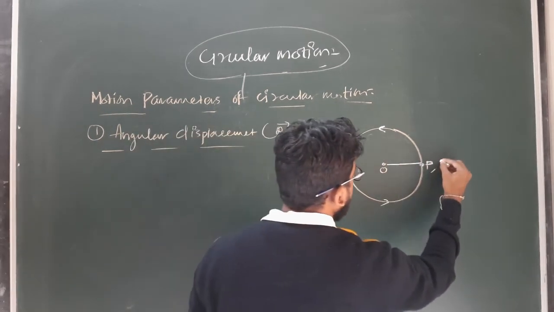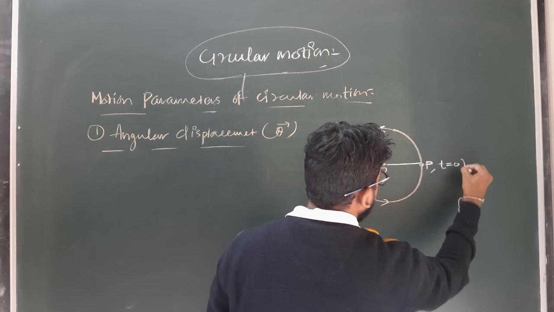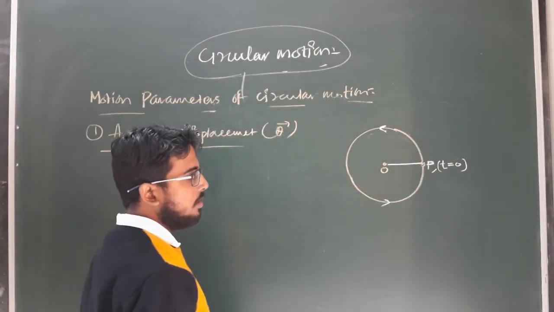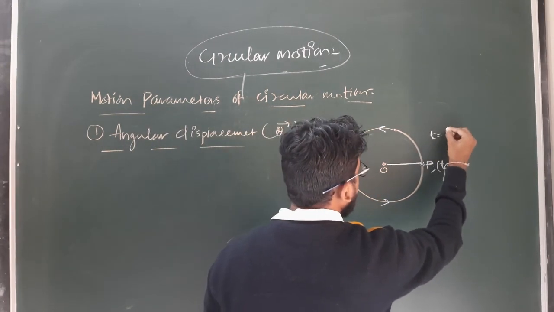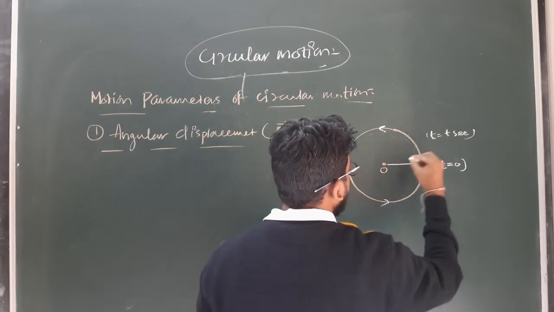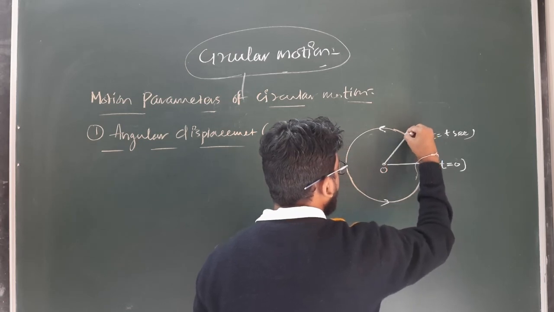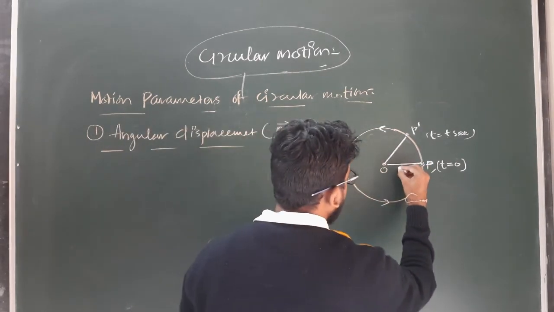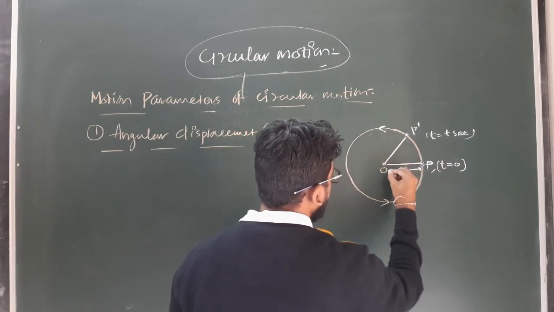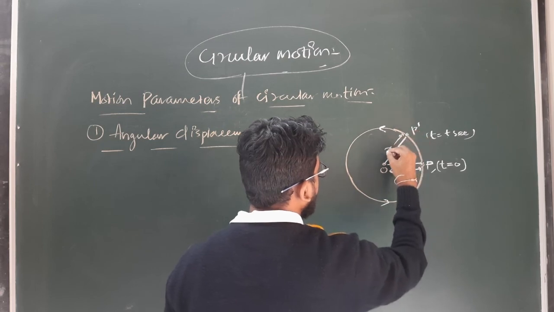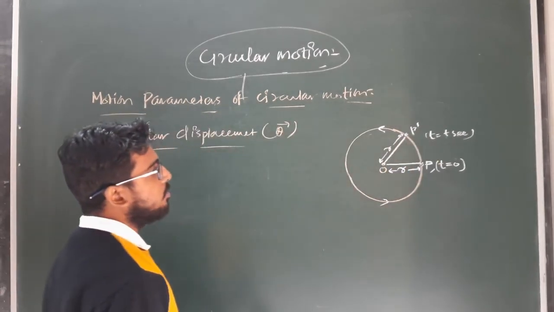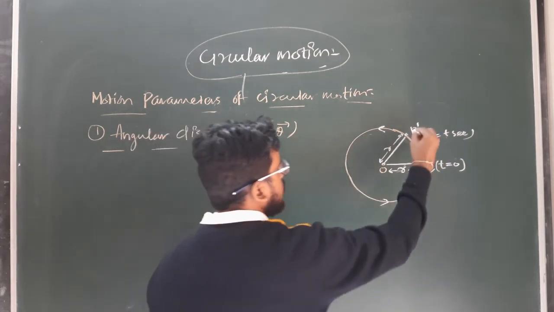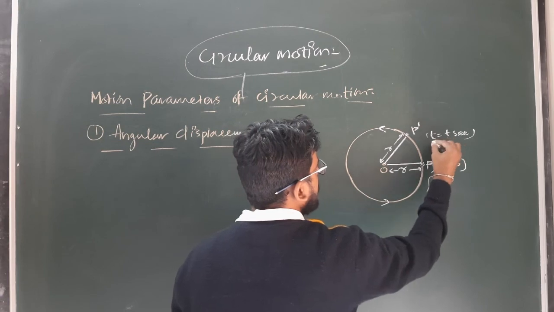So let at t equal to 0, the particle is at point P. And after t seconds, the particle P reaches the P dash position. This is the radius of the circular path, or the distance between the fixed point O and the point which is executing the circular motion. So here P dash is the final position after t seconds.